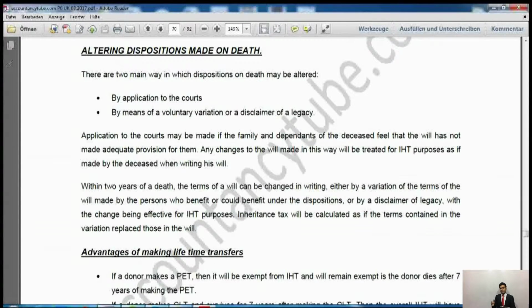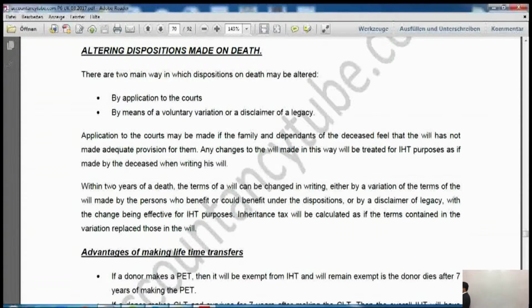Now, how can they make the changes? And why would they be making the changes? They will be making the changes in order to save some tax. So they will go to a tax advisor. They might pop into your office and say, our dad was a rich guy, and when he died he gave us so much property, but we have to pay a lot of tax on that. Could you please tell us some ways in which we can change the will so that we will have to pay less tax? All right? So it says altering dispositions. How can we make it? By application to the courts.